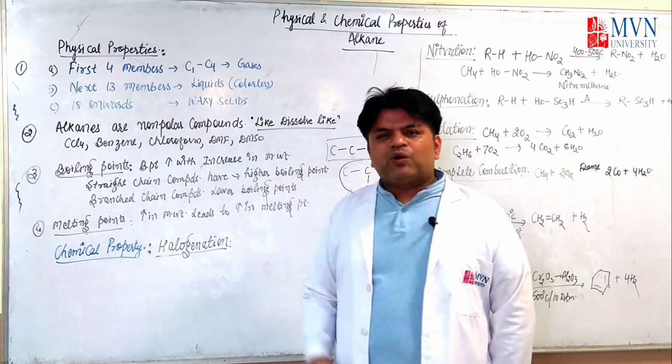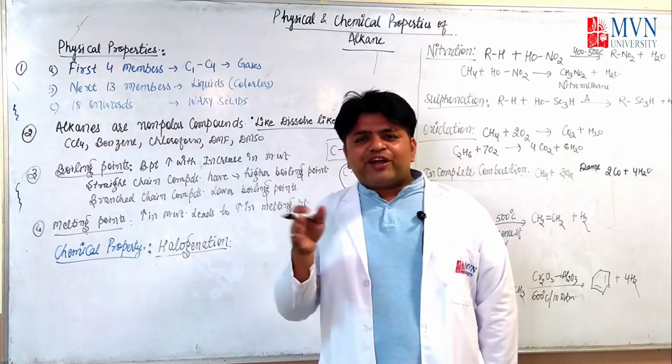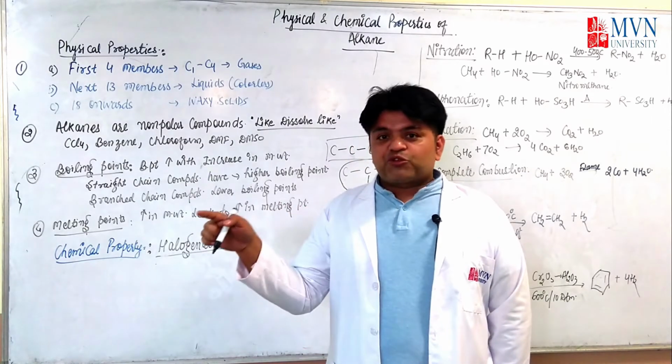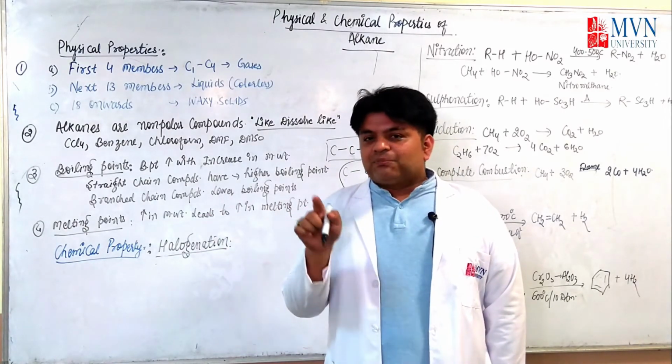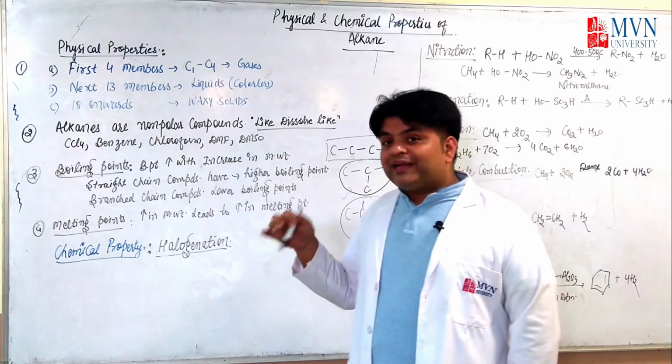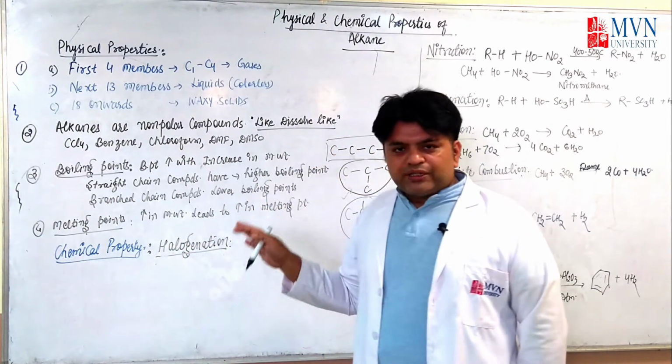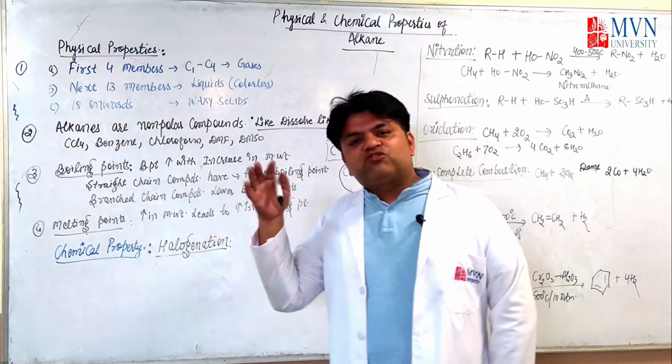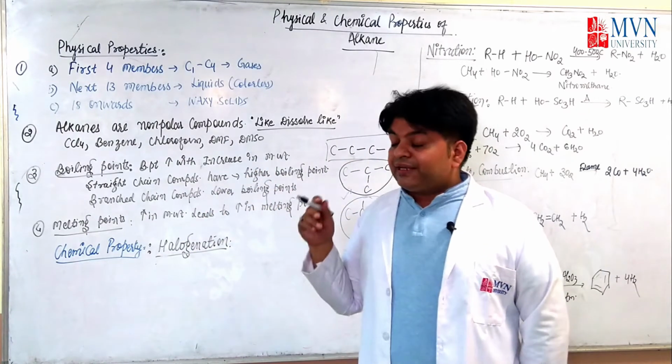Next is boiling point. Boiling point increases as there is an increase in the molecular weight of the compound. But having the straight chain, more boiling point. Having the branching, lesser boiling point. I have told you the concept why it is. Melting point is also there: with an increase in the molecular weight, there will be an increase in the melting point.